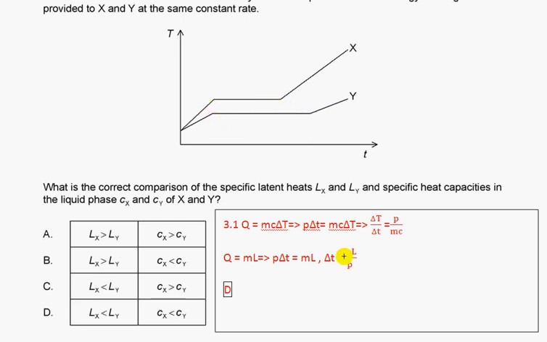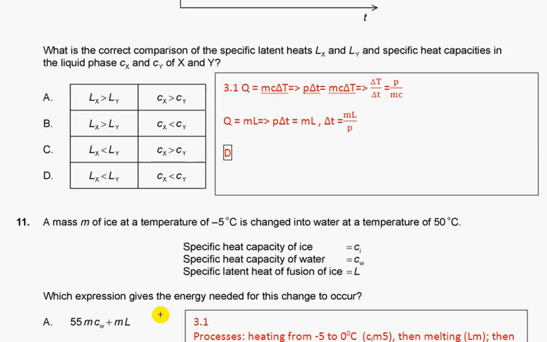Or again we can use the trick: the interval of time for heating, rearranged, is directly proportional to the latent heat, so more latent heat, more time is needed. So we choose answer D.